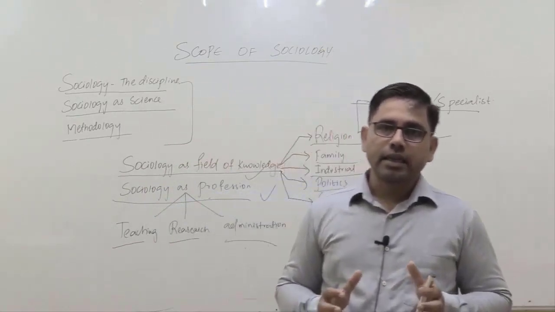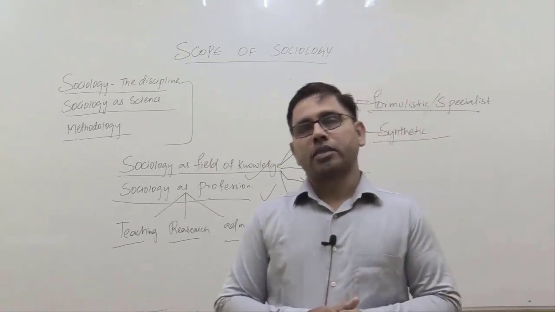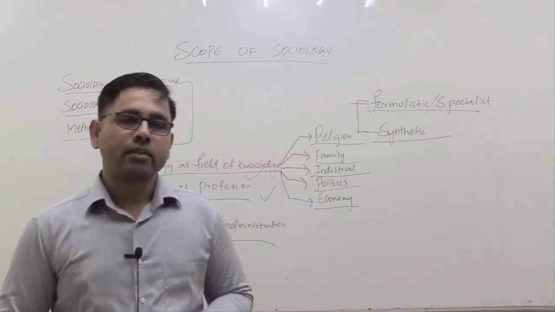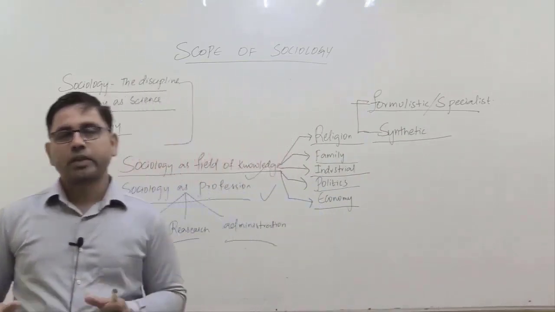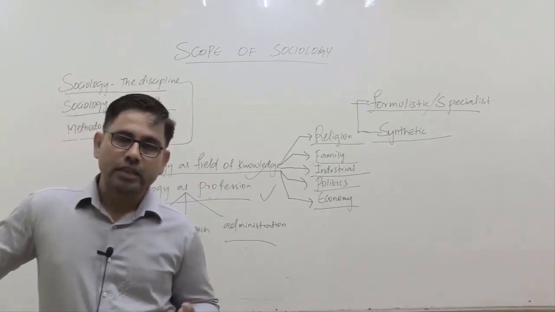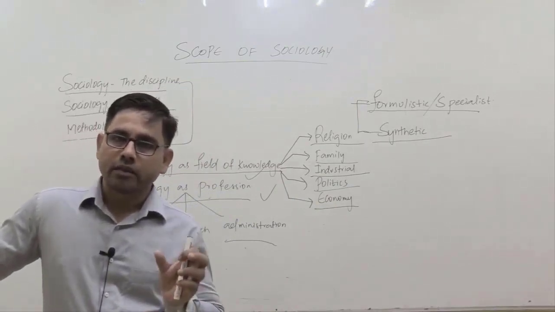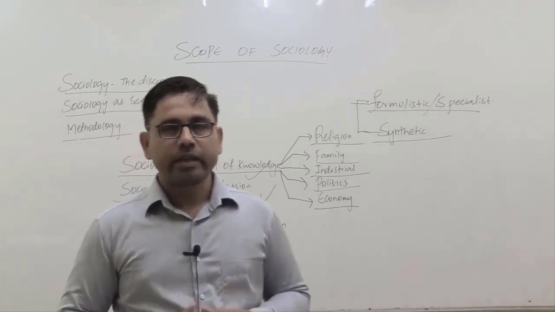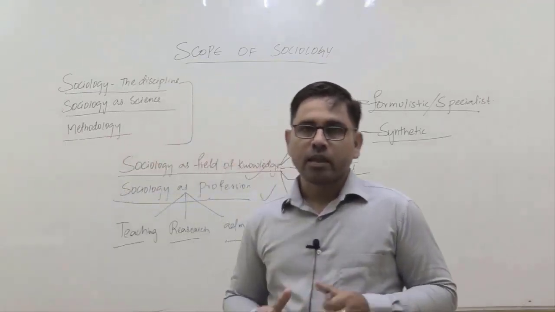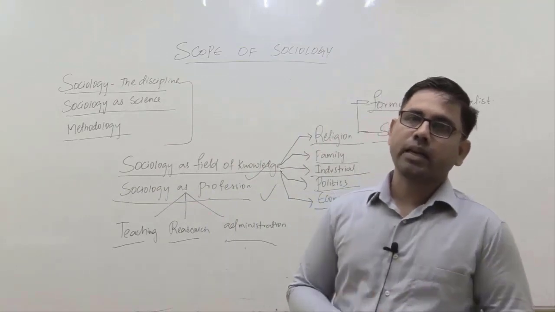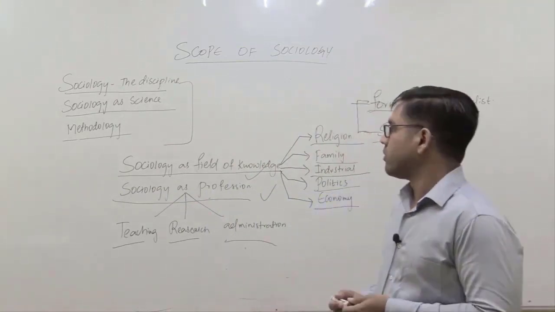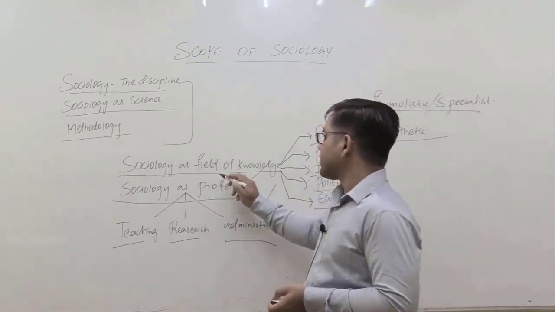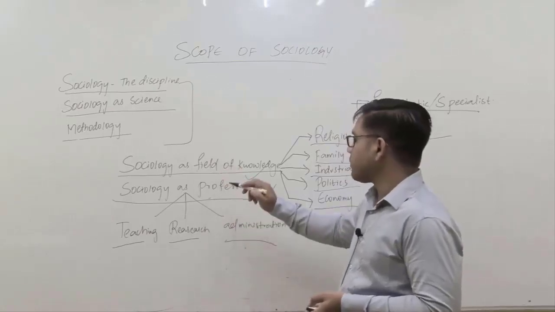It covers each and every aspect of society, while there is a certain group of thinkers, जो आगे जाके मैं आपके साथ discuss करूँगा, who are saying that just like economics has a specific scope, just like philosophy, just like political science and IR have a specific scope, in a similar manner sociology, in order to get more respectability, in order to gain more acceptability, should also have a distinct scope. And because of that, from your examination point of view, I am saying that the scope of any subject can be seen in terms of either a field of knowledge or a profession.